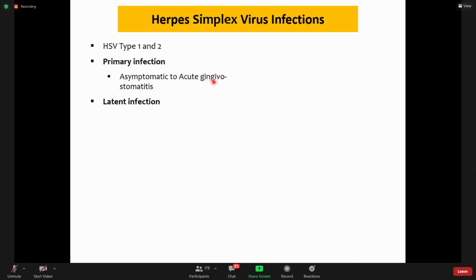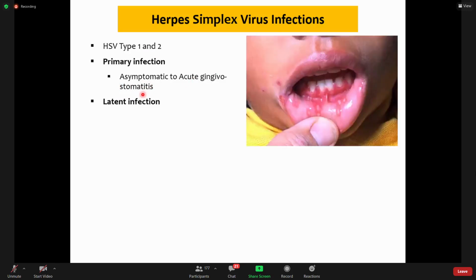Gingivo, again, means inflammation of the gums, and stomatitis is the inflammation of the oral mucosa. So they cause acute inflammation of the oral mucosa. And now this is their normal appearance. They appear as vesicles, and then these vesicles rupture to form multiple ulcers, and these ulcers in those children then heal without fibrosis, without any sequel, without any bad outcome. They usually heal automatically.